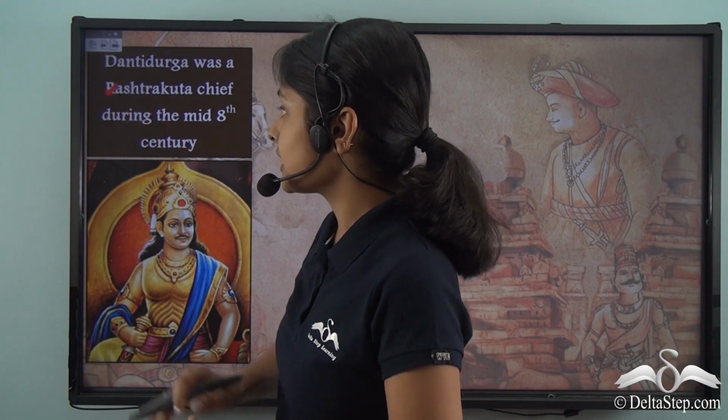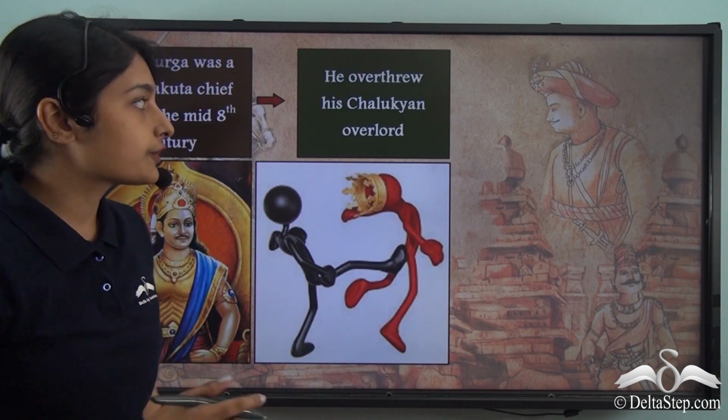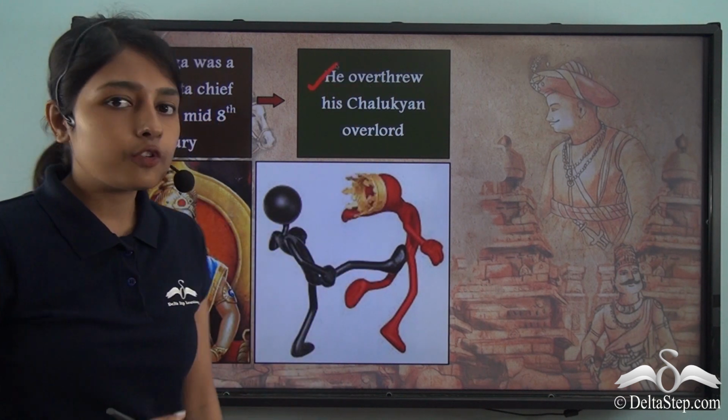With this, we come to a discussion on Dantidurga. Who was Dantidurga? Dantidurga was a Rashtrakuta chief during the mid-8th century. Now, why is he of any importance to us? This is because Dantidurga overthrew his Chalukyan overlord.